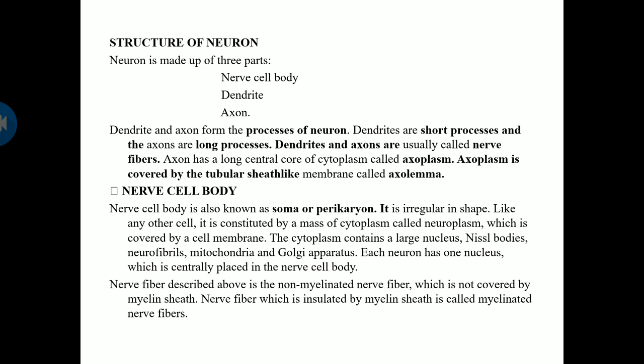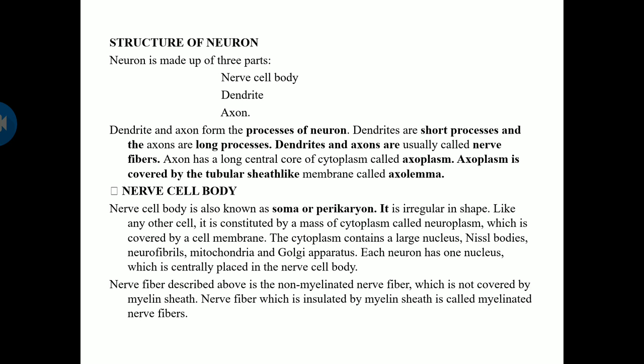Coming to the structure of a neuron, a neuron has mainly three parts: the nerve cell body, dendrites and axon. Dendrite and axon form the processes of neurons. Dendrites are short processes and axons are long processes. Dendrites and axons are usually called nerve fibers. The axon has a long central core of cytoplasm called axoplasm. The axoplasm is covered by a tubular sheath-like membrane called axolemma.